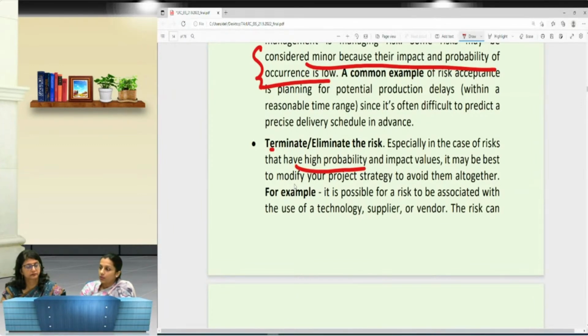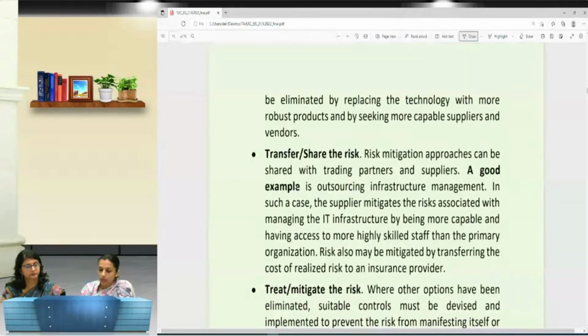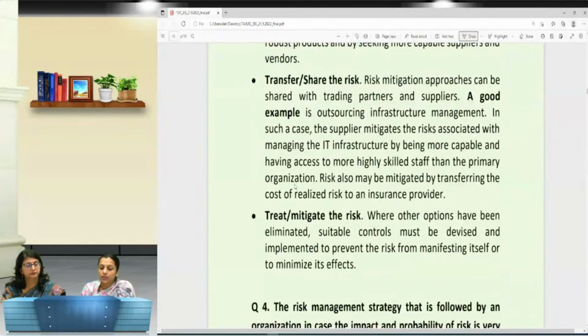In the next point, it says transfer or share the risk, and the 4th point says treat and mitigate the risk. It may so happen that it only asks to write a short note on transferring or sharing the risk, one of the risk management strategies. Then you have to explain accordingly. Like in the previous question, it says explain the various types of risk management strategies. You have to explain all the four.